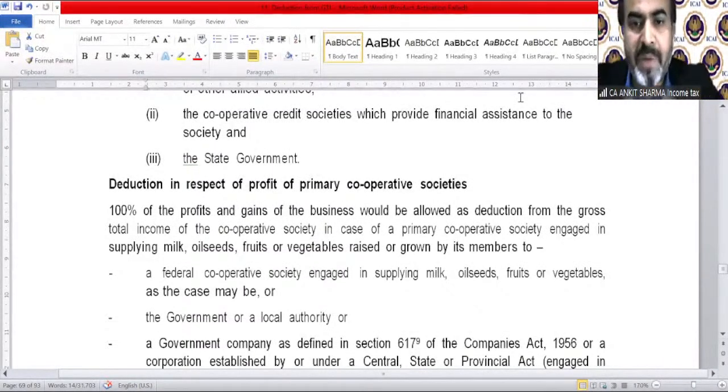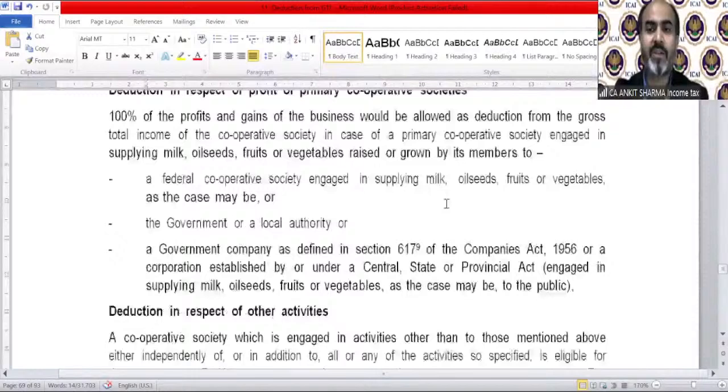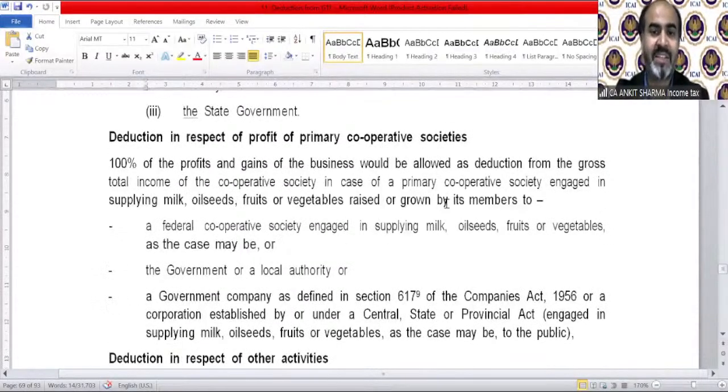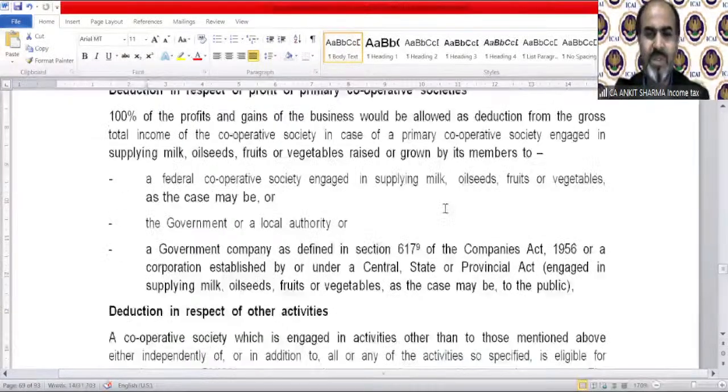So deduction in respect of profit and gains of the business would be allowed as deduction from the gross total income of the cooperative society in case of a primary cooperative society engaged in the supplying of milk, oilseed, fruits, etc. You can read it, of course, general provisions.